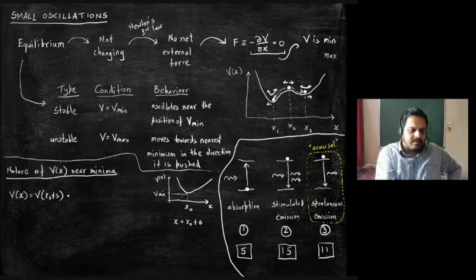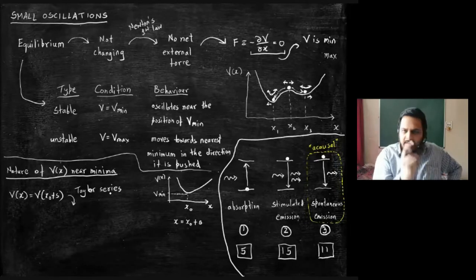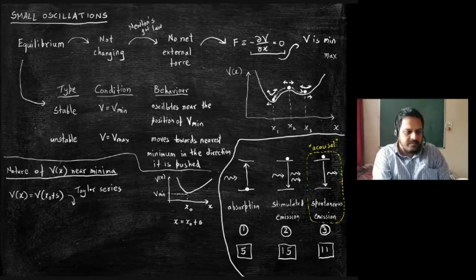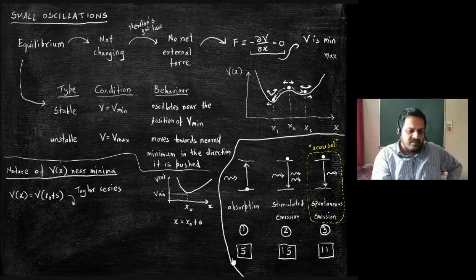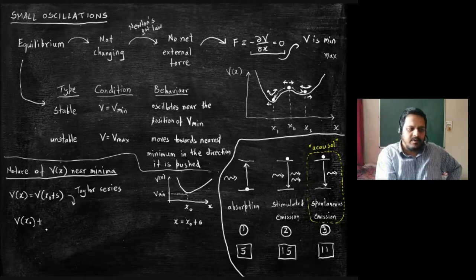Okay. So if I expand this, by the way, last time I had asked about Taylor series and people said that we are not familiar, and I had said please get familiar with it because it's going to be a useful concept. I very sincerely hope all of you took that advice and brushed up on your Taylor series. So it makes it easier for you, basically. This will be v of x naught plus s times